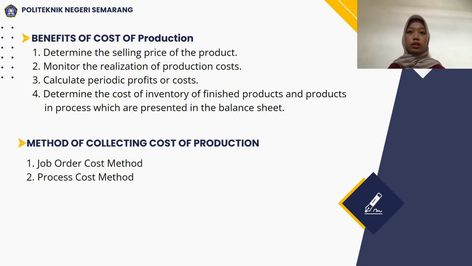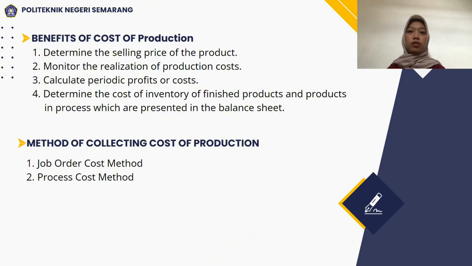Next, benefit of cost of production. According to Mulyadi 2015, page 65, in companies with general production, information on the cost of production calculated for a certain period of time is useful for management to: the first, determine the selling price of the product; the second, monitor the realization of production costs; the third, calculate periodic profit or loss; and the last, determine the cost of inventory of finished products and products in process, which are presented in the balance sheet.